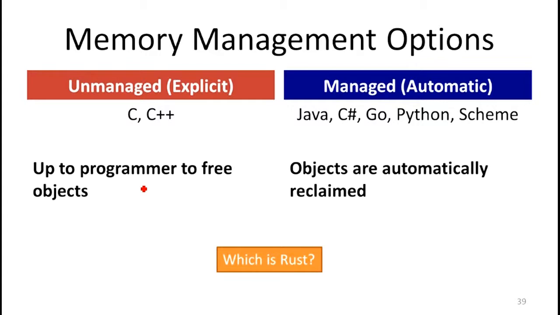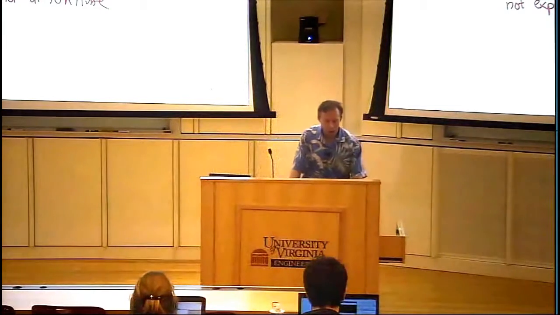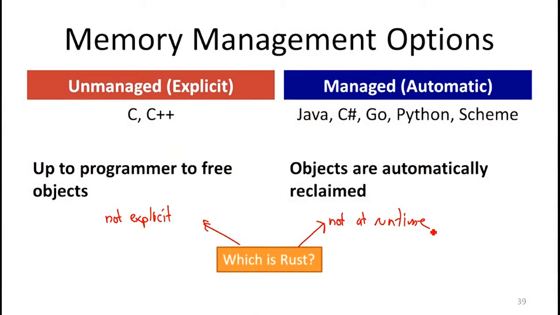It is not requiring explicit free, and it's not doing this at runtime. It is automatically reclaiming storage because the compiler is producing code that reclaims storage when it needs to. So it is automated in the sense that you're not explicitly freeing code, but you're writing code in a way that makes it so you can statically manage memory automatically. It doesn't fit into either of these traditional definitions, and I don't think there's been a really general term established for what it's doing. I think probably the best term would be it's statically managed.